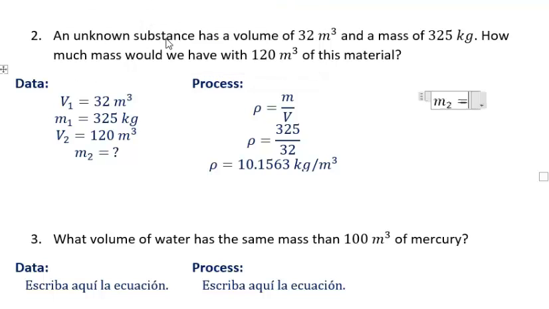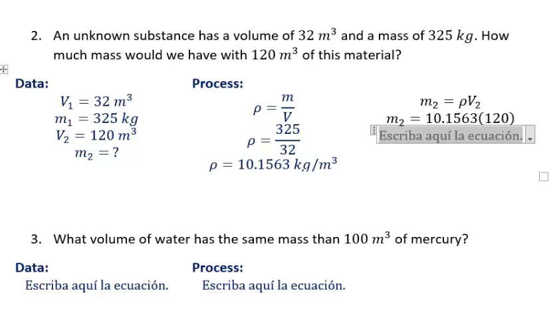So I'm going to multiply the density that is the same by the second volume, because that's the volume of the second situation. So mass 2 is equal to 10.1563 times the volume, which is 120.